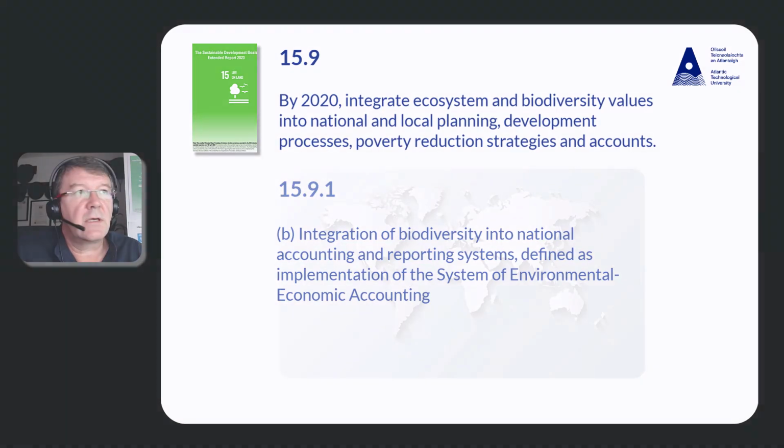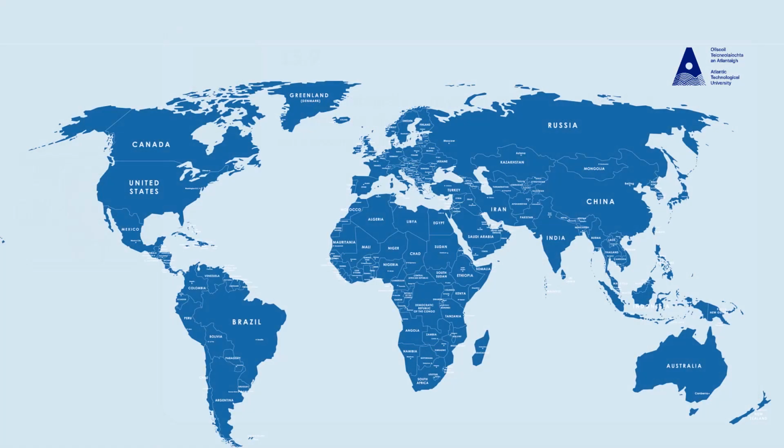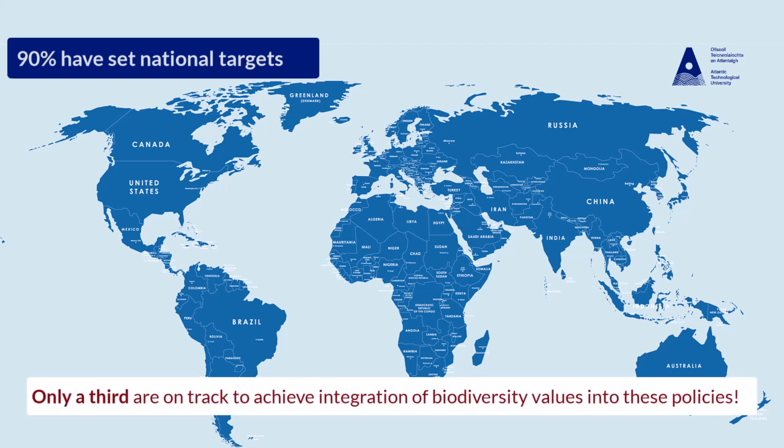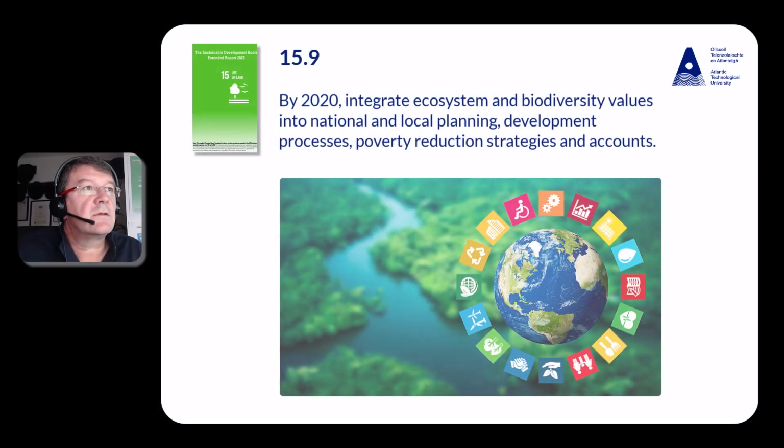The key note here in 15.9 is almost all countries, that's 90%, have set national targets related to integrating biodiversity values into national and local development and poverty reduction strategies. However, only a third of reporting countries are on track to achieve integration of biodiversity values into these policies. Biodiversity directly or indirectly contributes to the attainment of most of the Sustainable Development Goals.